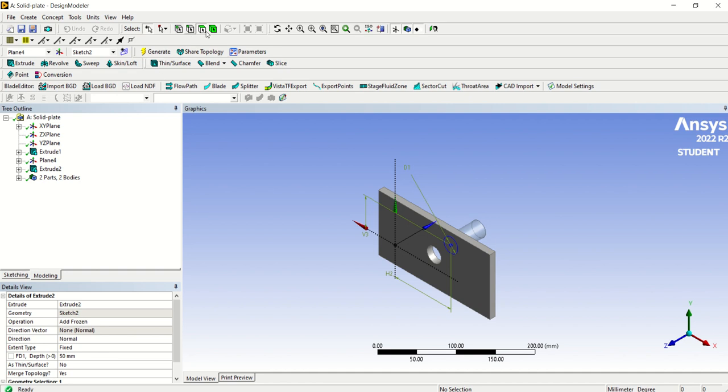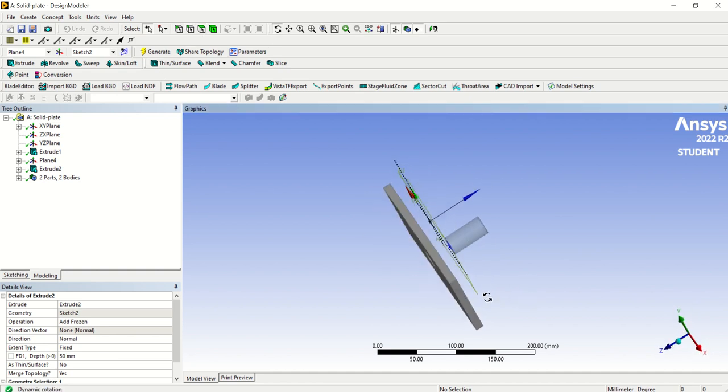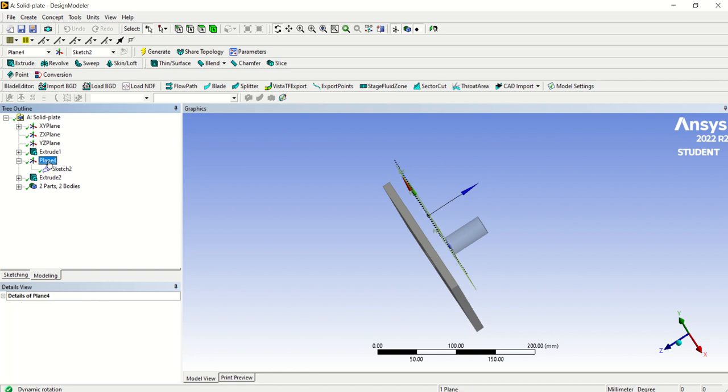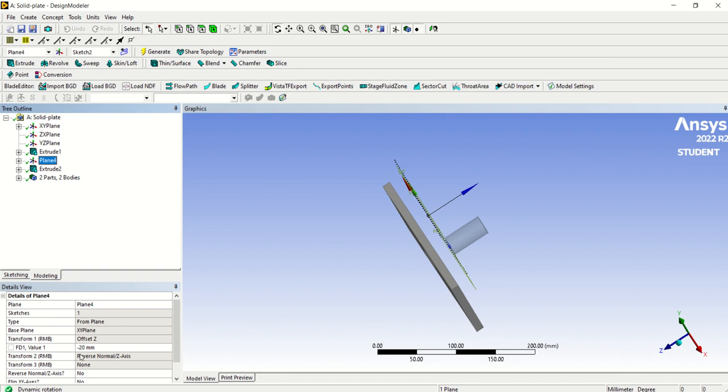Let's double check. Okay, it's the wrong direction, so you change the plane sketch. The values is 50.